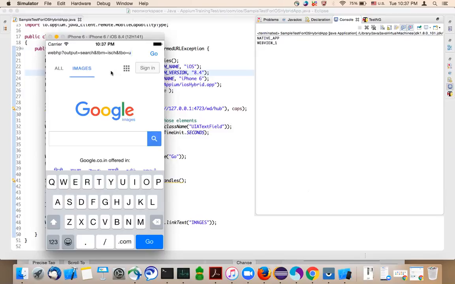Yeah, can you see that it has opened the Google page and it has also clicked on images?